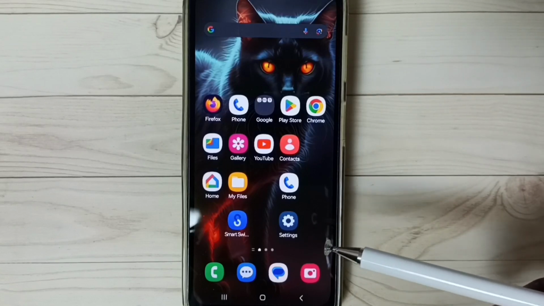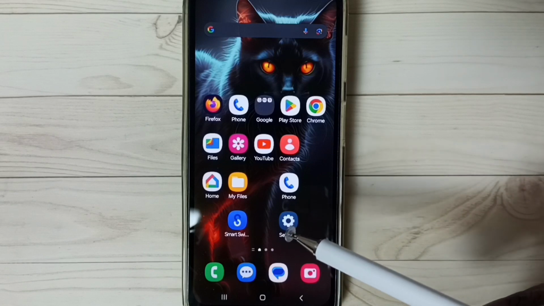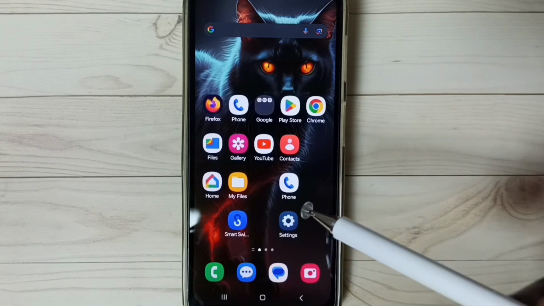Hi friends, this video shows how to fix all 5G network issues. 5G not working, 5G symbol is not showing, all these issues.